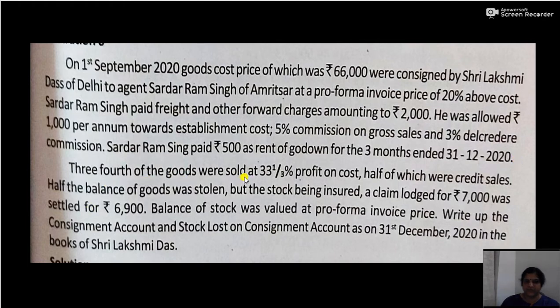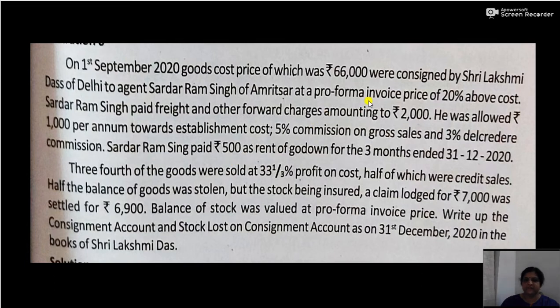3/4 of the goods were sold at 33 1/3% profit on cost, half of which were credit sales. Half the balance of goods were stolen, but the stock being insured, a claim lodged for rupees 7,000 was settled for 6,900. Balance of stock was valued at pro forma invoice price. Write up the consignment account and stock lost on consignment account as on 31st December 2020 in the books of Lakshmi Das. So this is the question.